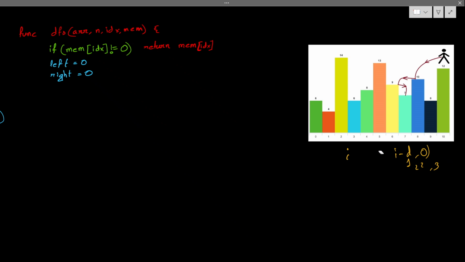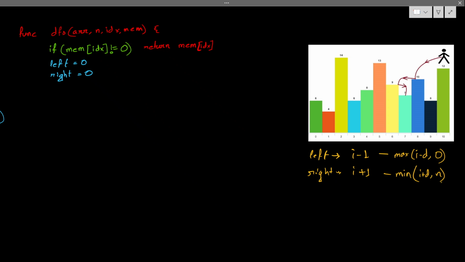And for the right side, where can I jump? For the left I am jumping from I minus 1 to maximum of I minus D or 0. And for right, I can jump from I plus 1. Up to which? I plus 1 should be valid as well. So what will be the range? It will be I plus D, but it should be within n, so it could be the minimum of that.